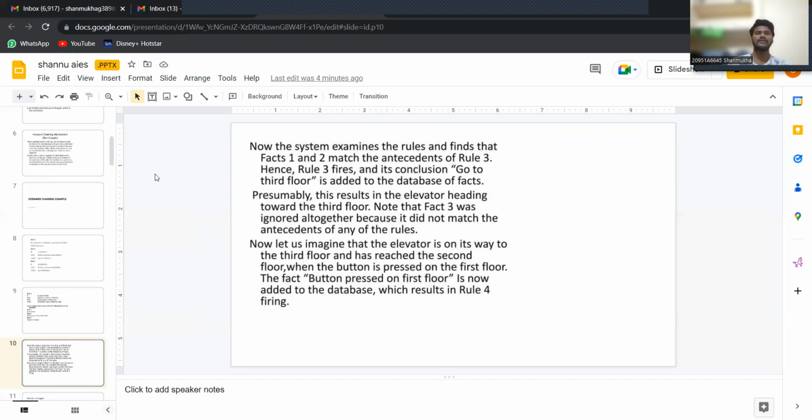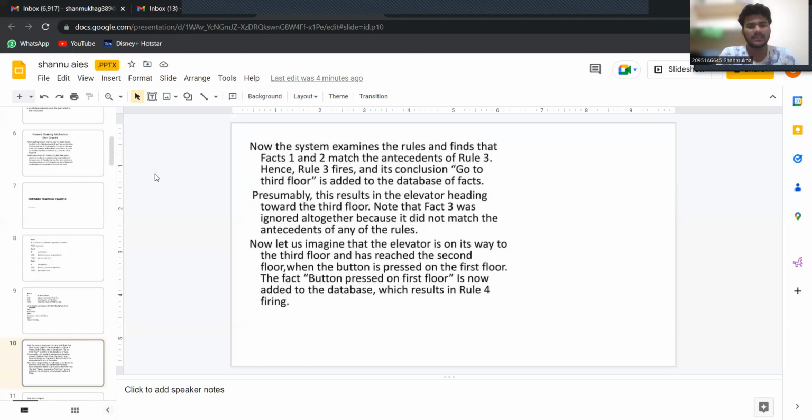Hence, rule 3 fires and its conclusion, go to third floor, is added to the database of facts. Presumably, this results in the elevator heading toward the third floor. Note that fact 3 was ignored altogether because it doesn't match the antecedents of any rules that exist.